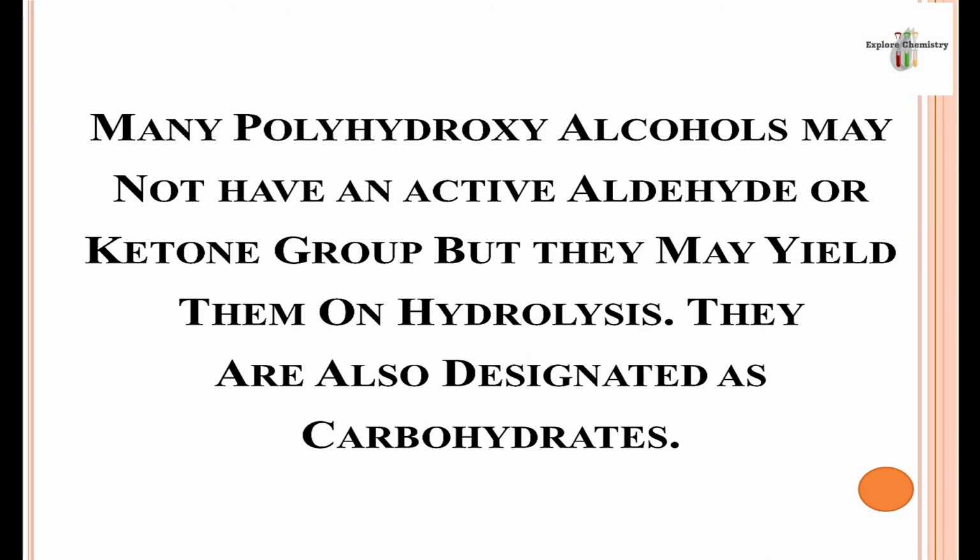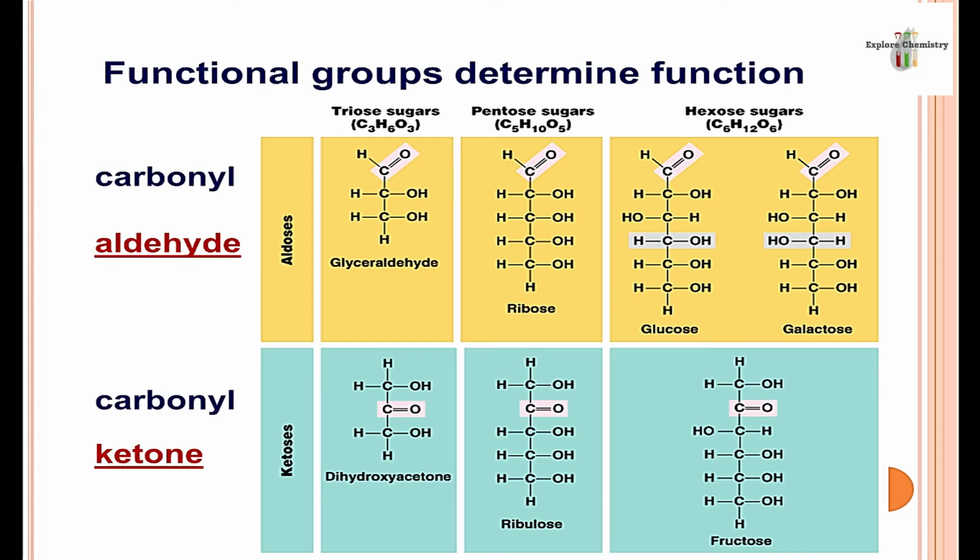Now, many polyhydroxy alcohols may not have an active aldehyde or ketone group, but they may yield them on hydrolysis. They are also designated as carbohydrates. So this was the definition, that carbohydrates are polyhydroxy aldehydes and ketones, but many carbohydrates cannot contain aldehyde or ketone, but on hydrolysis they can produce aldehyde or ketone. These are some simple carbohydrates.